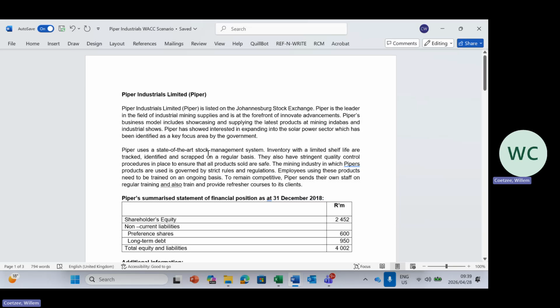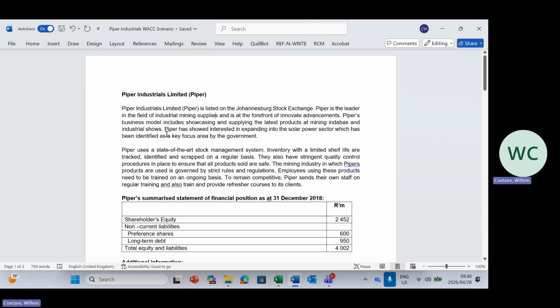Okay, Piper Industrials is listed. We're just going to go through the question. Piper Industrials is listed. Very important to mark that. On the JSE, Piper is the leader in the field of industrial mining supplies and is at the forefront of innovative advancements. Piper's business model includes showcasing and supplying the latest products at mining industries and industrial shows.